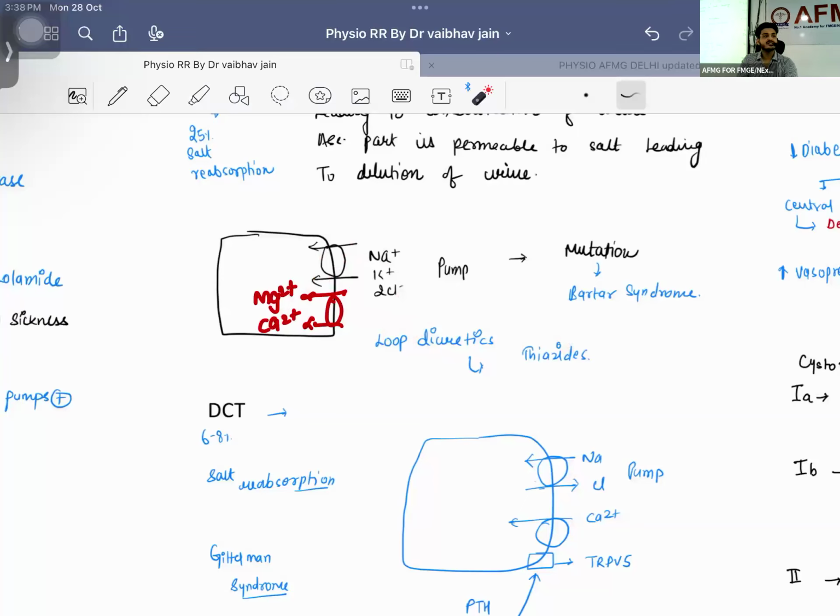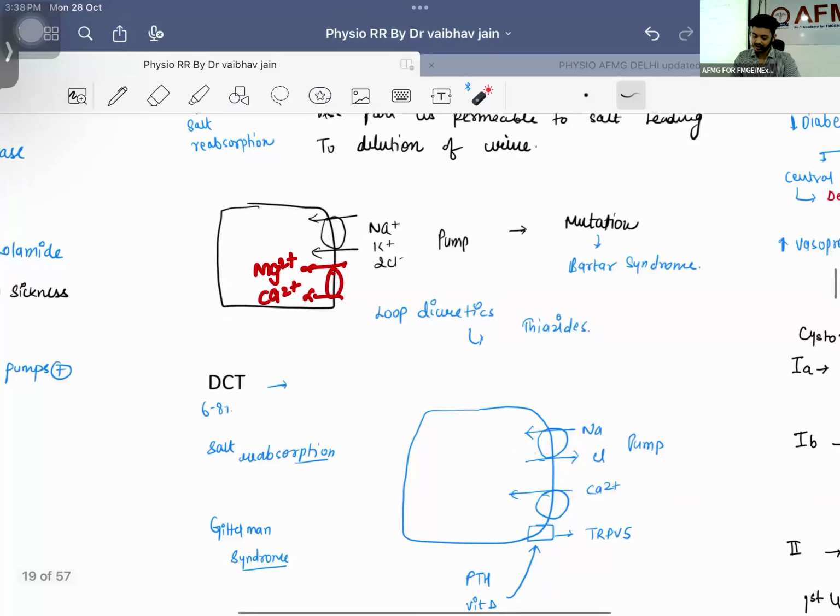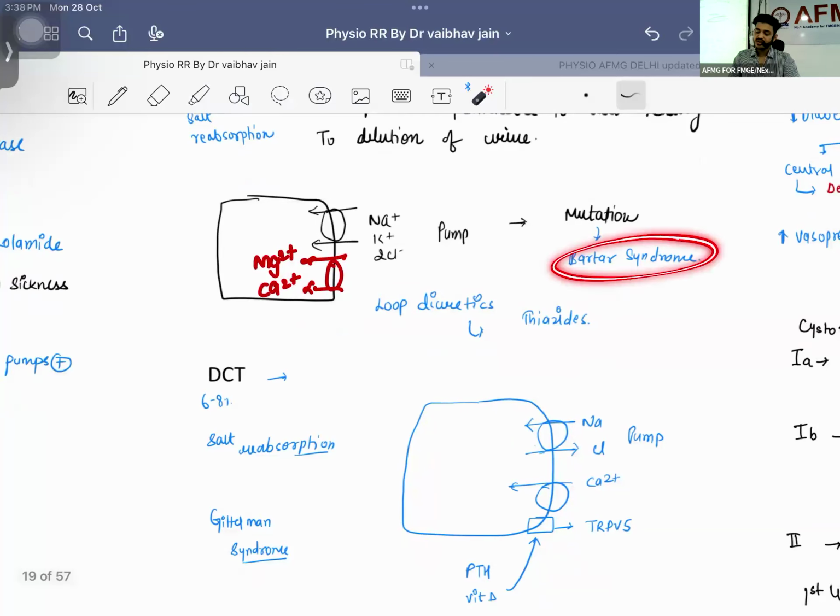Revise the names of the drugs. Keep revising, guys. The exam is so near. Try to answer: furosemide, torsemide, bumetanide, ethacrynic acid. Remember ethacrynic acid. It is a different one, but it is from the same class. Right? If there is a mutation, it will lead to a syndrome known as Bartter syndrome.